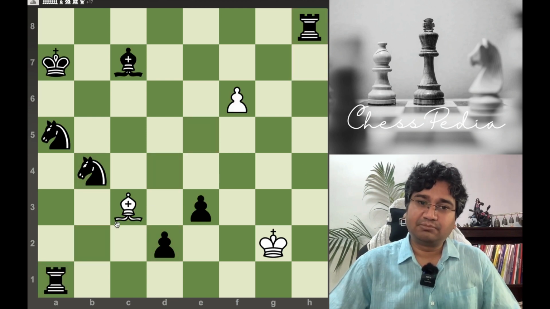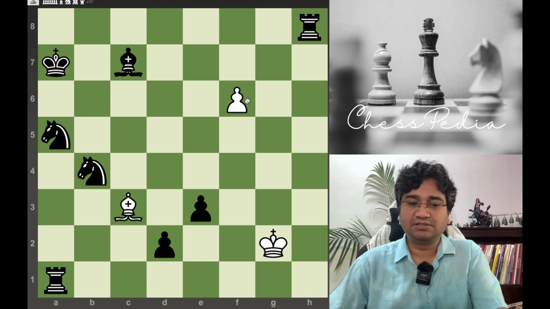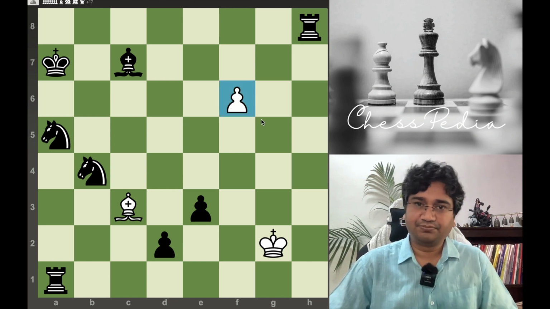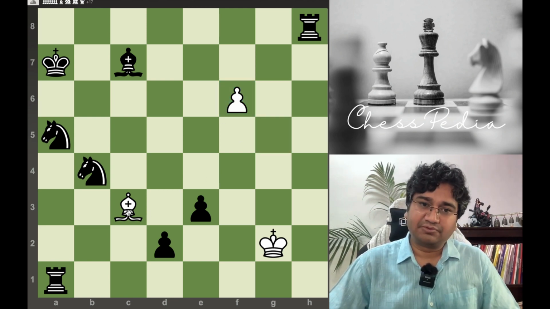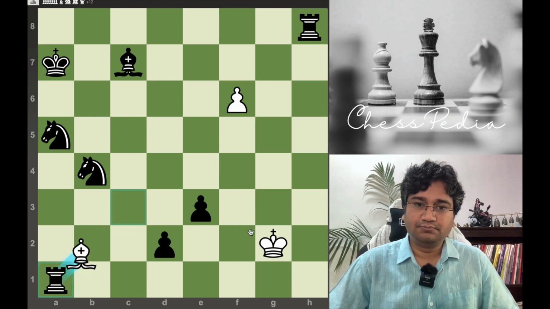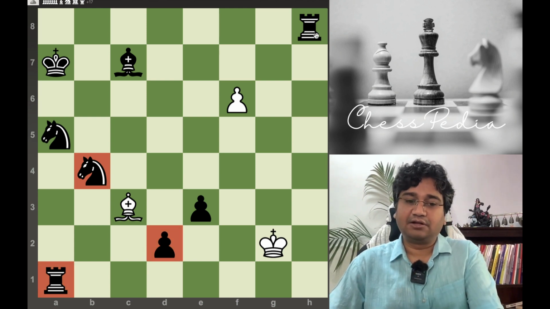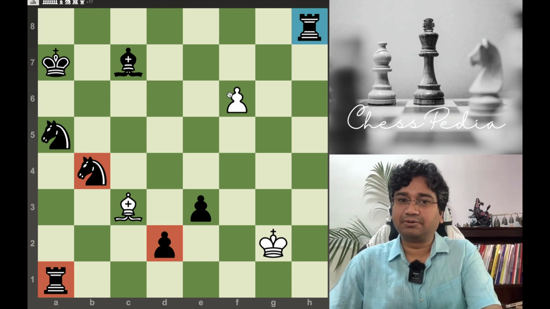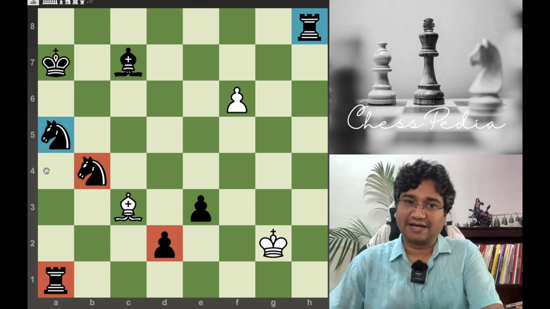Now, here we are looking at the number of captures. We cannot capture the friendly piece, and this is a friendly piece, we cannot capture it. So, how many captures can we do? We can capture this one, capture 1, we can capture this one, 2 captures, 3 captures, that is all. We cannot capture our own piece, right. So, there are only 3 captures. We cannot capture this rook because our own piece is coming in between. We cannot capture this knight in one move because this knight is captured first.